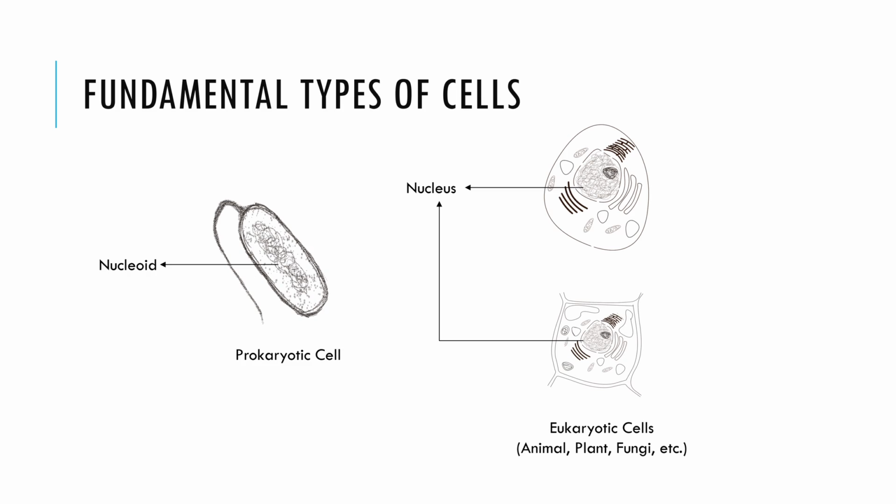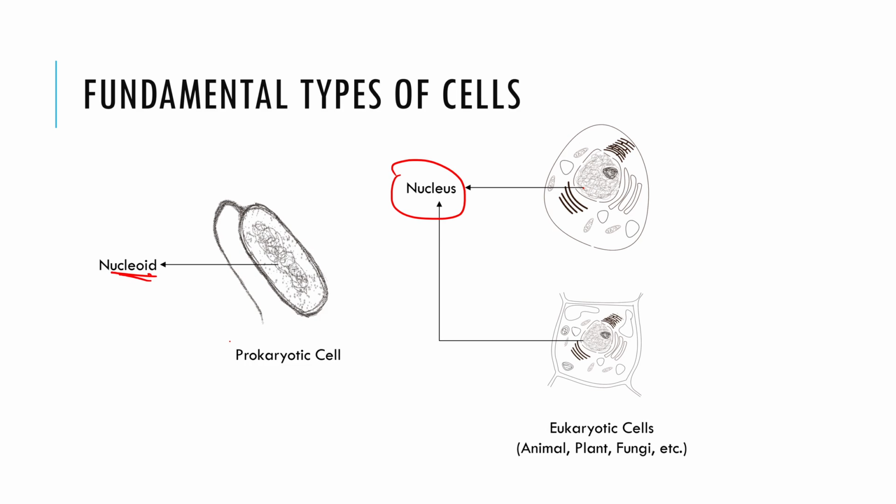In eukaryotes, the genetic material is present within a membrane-bound organelle called the nucleus. However, in prokaryotes, the genetic material is generally concentrated in a particular region of the cell and it is not surrounded by a nuclear membrane. This is called a nucleoid.